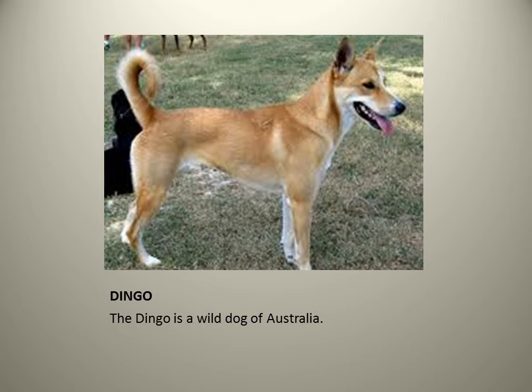The next one is: the Newfoundland is a wild dog of Australia. The wild dog of Australia is not the Newfoundland, but the dingo. So underline or circle it and write dingo.